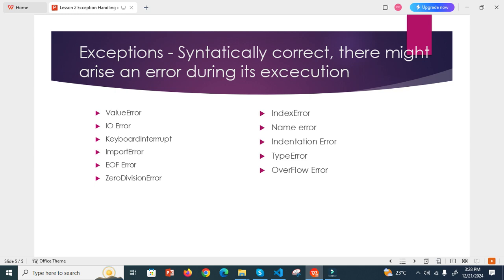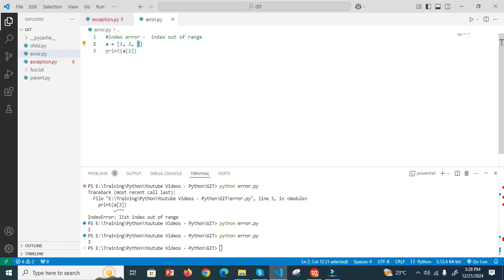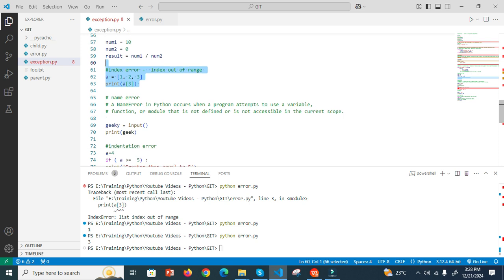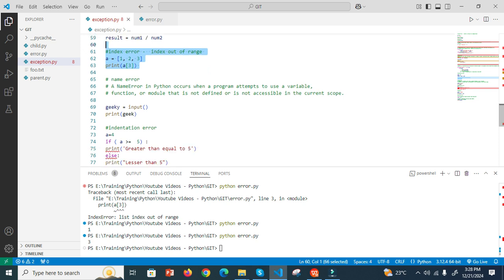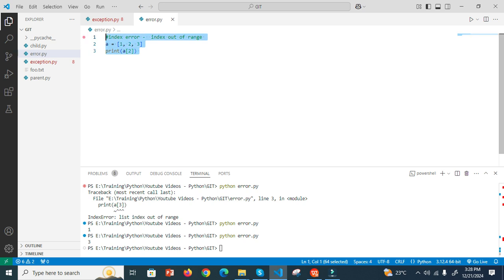Now the next one is name error. What is this name error? Name error in Python occurs when a program attempts to use a variable or a function or module that is not identified or not accessible. Okay, this is simple only. This is the example.